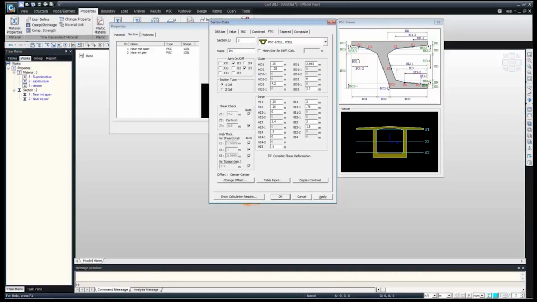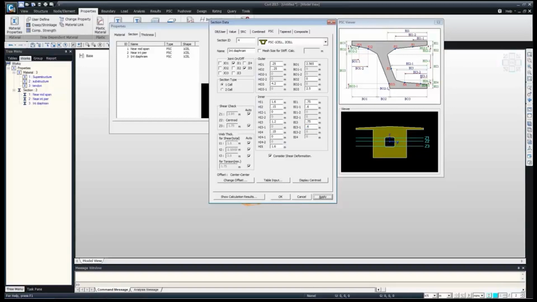So let's say internal diaphragm. So 0.25, 0.25, 4.2, 2.565, 0, 2.5. It is 1.6. Then 0.15, 0, 1.2, 0.15, 0, 1.6, BI1 is again 0.75, 0.6, and then apply.